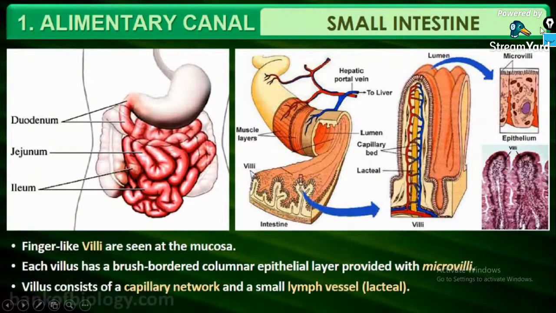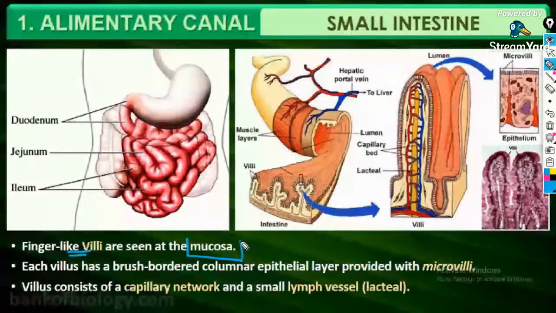Yes. Next thing, there are certain finger-like projections which are seen at the mucosa layer. In the next slide, we will be discussing the different layers, or the histology, of the human gut. Fine all? Yes. So in the small intestine, you will have the finger-like projections called villi. And where are these villi found? They are found at the mucosa layer. This is the name of a layer we'll be discussing.